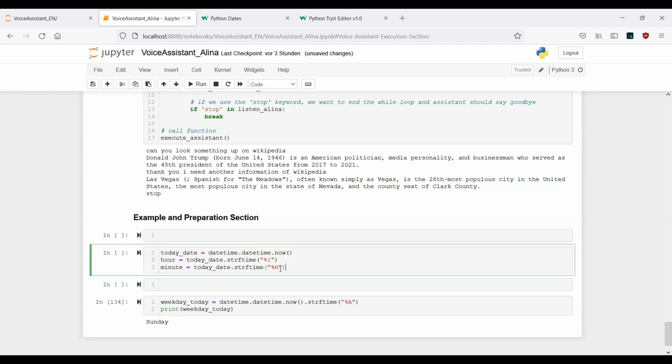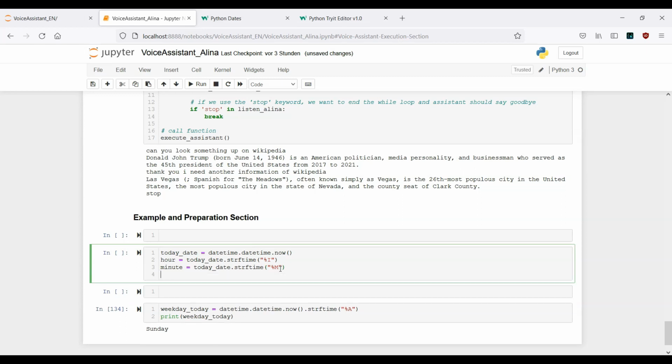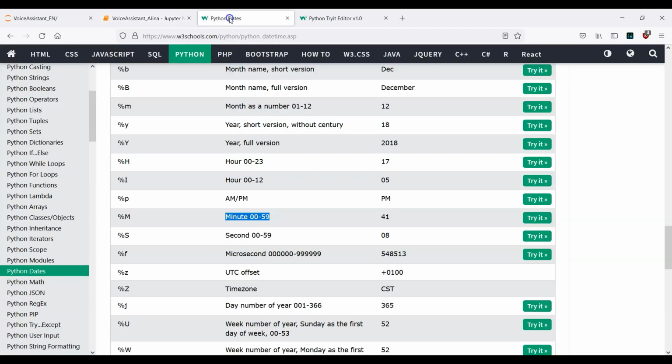Okay, this is it. And finally, we also need to provide the meridian. That means we want to distinguish between AM and PM. So let's take a look how to get that. It's actually here in this row. Let's go to try it.